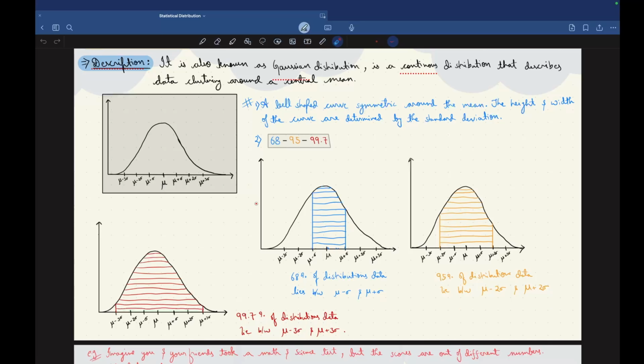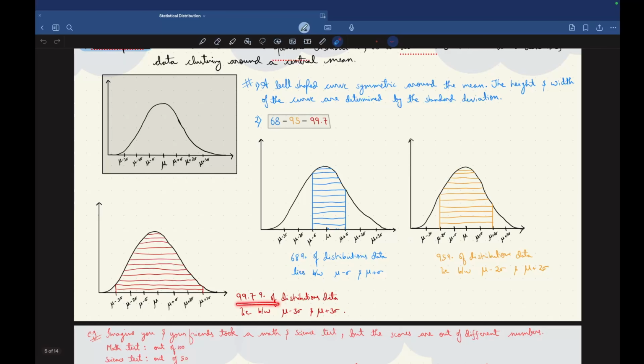This means 68% of distribution data lie between mu minus sigma and mu plus sigma. Similarly, 95% of distribution data lie between mu minus 2 sigma and mu plus 2 sigma. And similarly, 99.7% of distribution data lie between mu minus 3 sigma and mu plus 3 sigma.